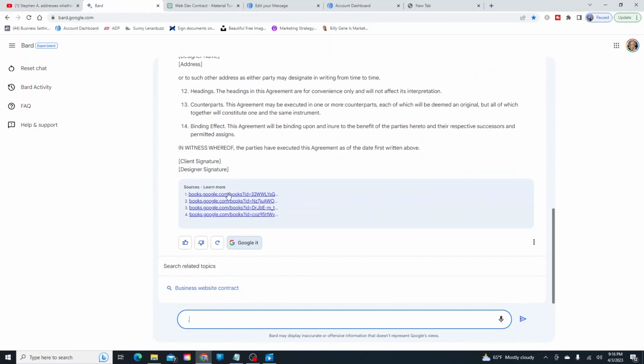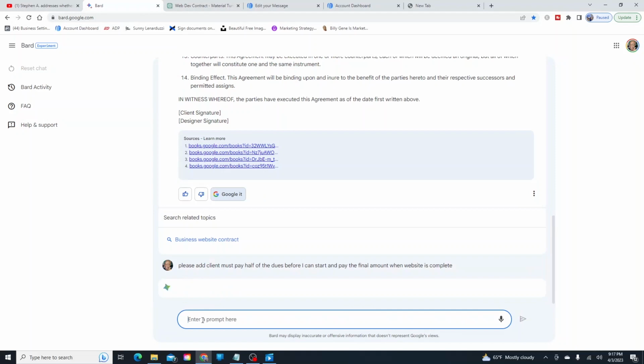Oh, and by the way, if you look here, Bard gives you some other pretty interesting options. I'm not going into this now, but I just want to let you know that it does give some other sources of where to find things. And if you want to Google it as well, you can Google different relatable articles. But let's go ahead and put in, right here, business website contracts. You can go there too to look at those as well, but we're not doing that. Let's copy paste the exact same verbiage and see what it comes up with.